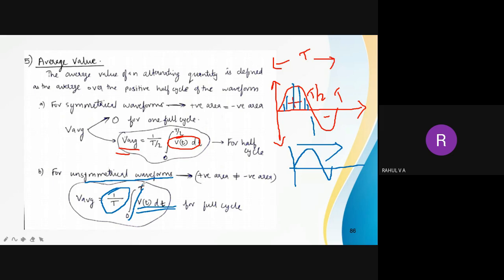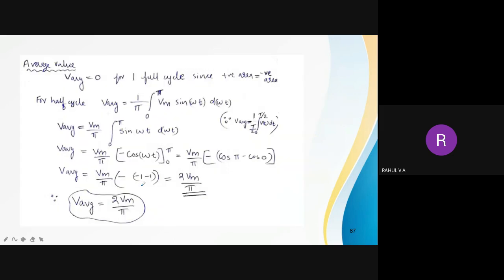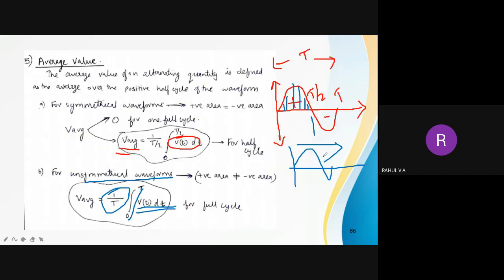And then there is a small derivation for finding the average value. So here we already know, instead of T, I am putting, okay, both are correct. T by 2, this is actually one cycle means it is pi, 180 degree. Sorry, this is actually 2 pi and positive half cycle means pi. So T by 2 is almost equal to pi and T is almost similar to 2 pi.